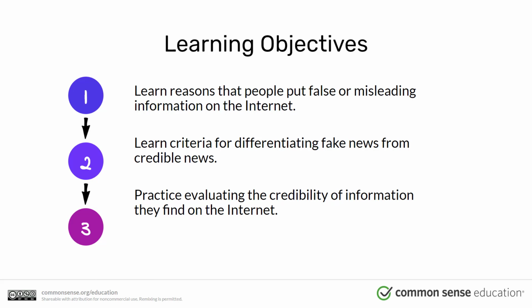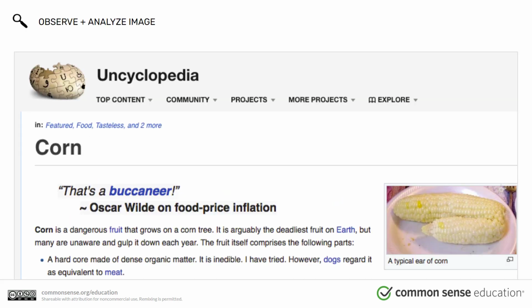Our three learning objectives are, first, let's learn reasons that people put false or misleading information on the internet. Second, let's learn criteria for differentiating fake news from credible news. And third, let's practice evaluating the credibility of information you find on the internet. So this is our first observation.